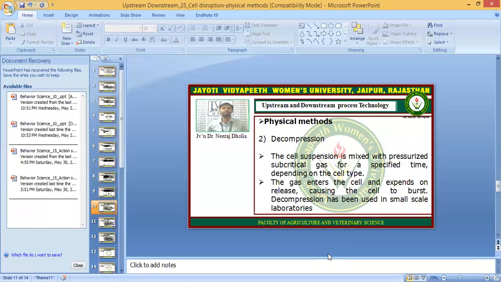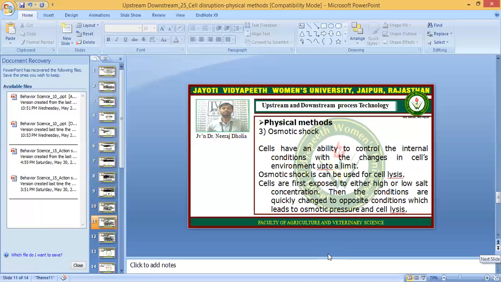Decompression has been used in small laboratories. What happens is that at high pressure the gas enters into the cells, and when the pressure is suddenly released from the high pressurized condition, the cells burst. So this is a cell lysis method.